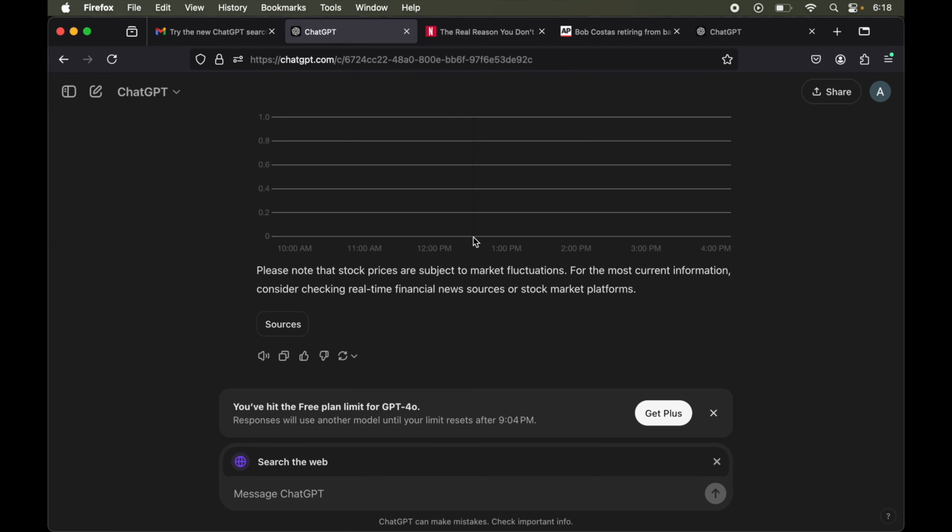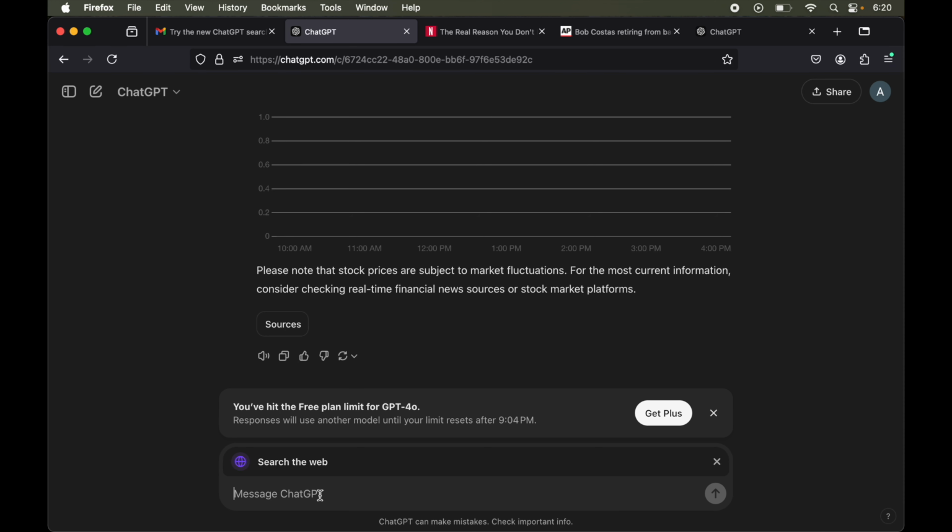So I guess it was using the GPT-4o underneath to serve this search functionality, but I have hit the free plan limit for GPT-4o because I am not using the ChatGPT Plus membership plan here, and I had got this access of Search GPT because I had signed up for the waiting list for the Search GPT. That's why, in spite of being a free user, I got the access for Search GPT. Otherwise, the access is currently available for the ChatGPT Plus members and the team members.